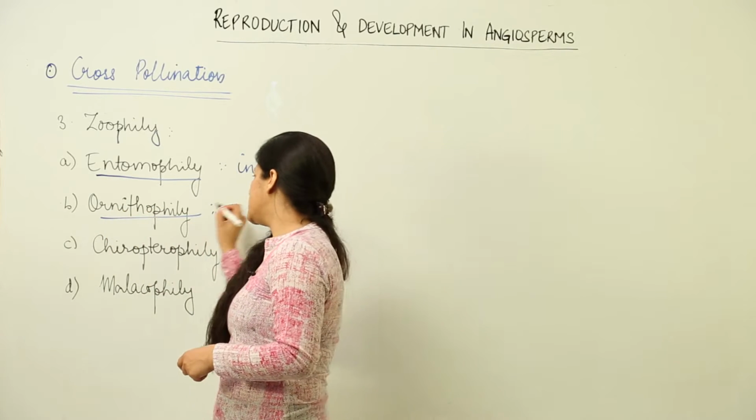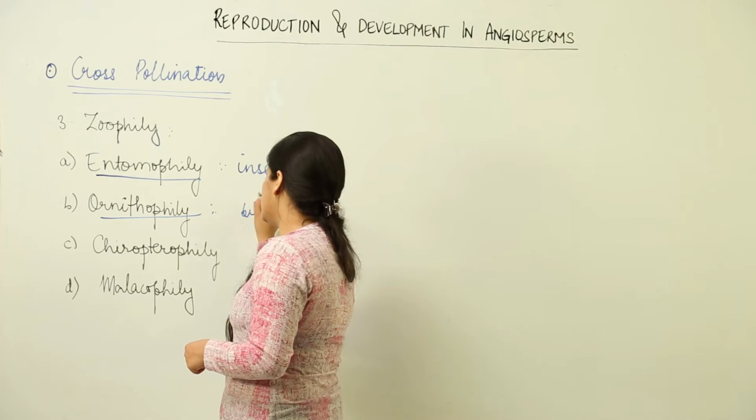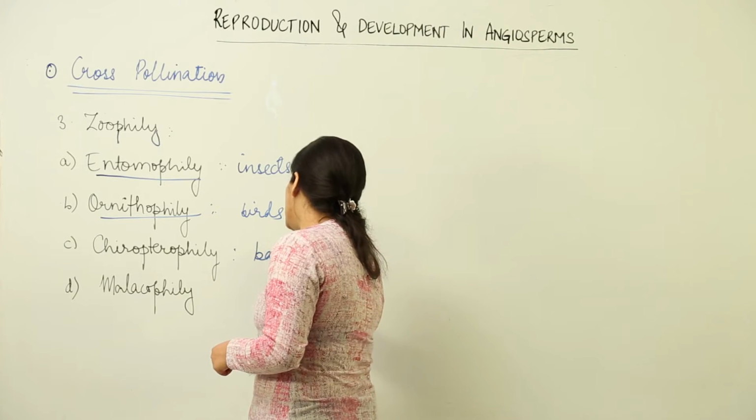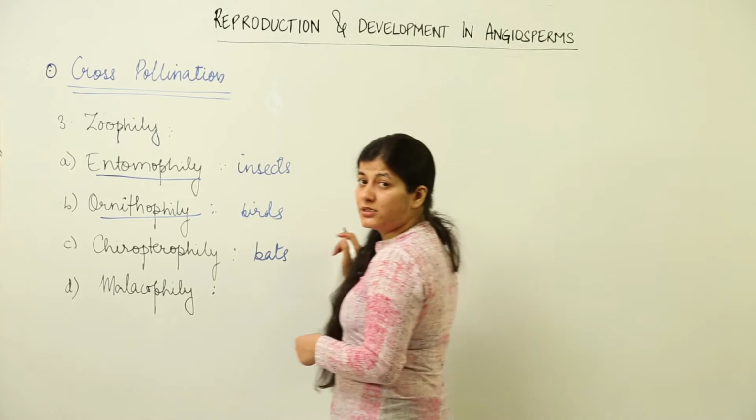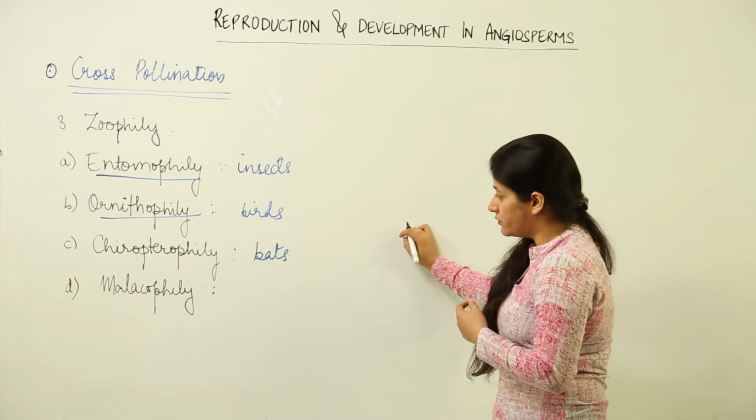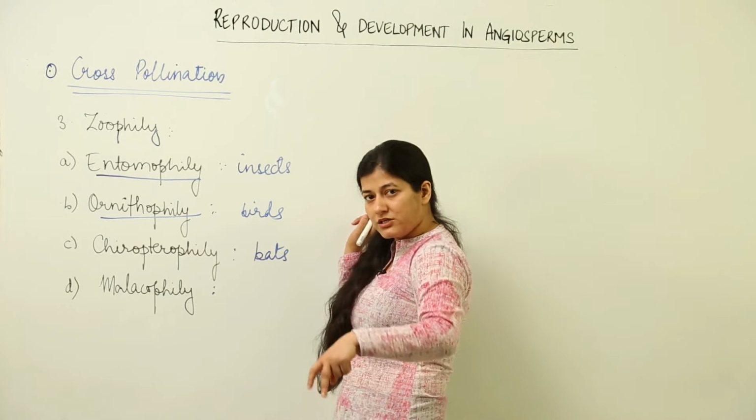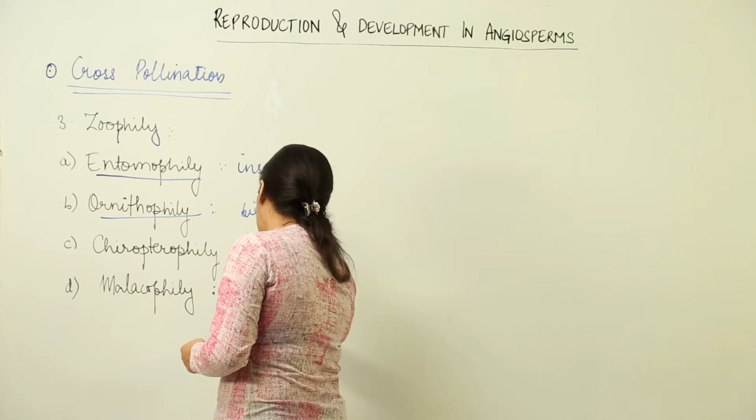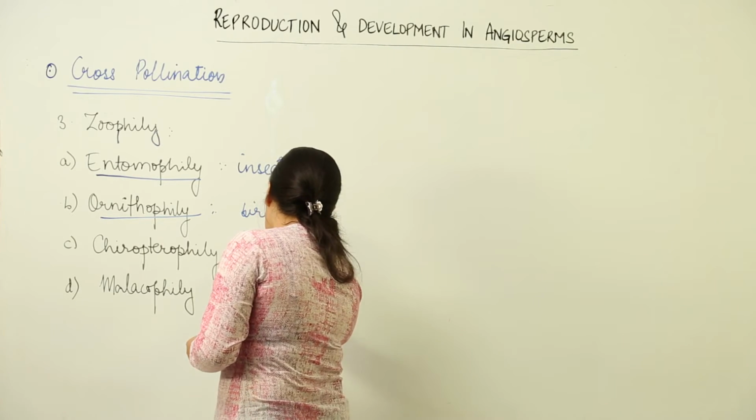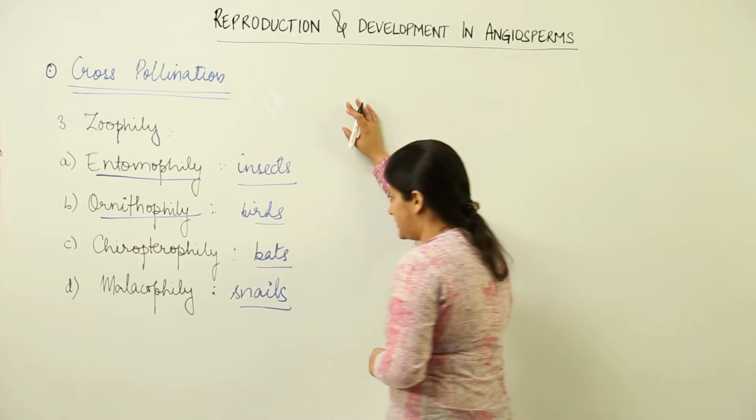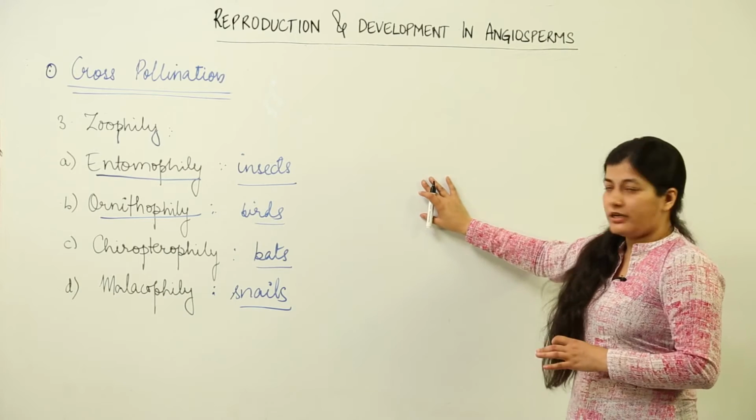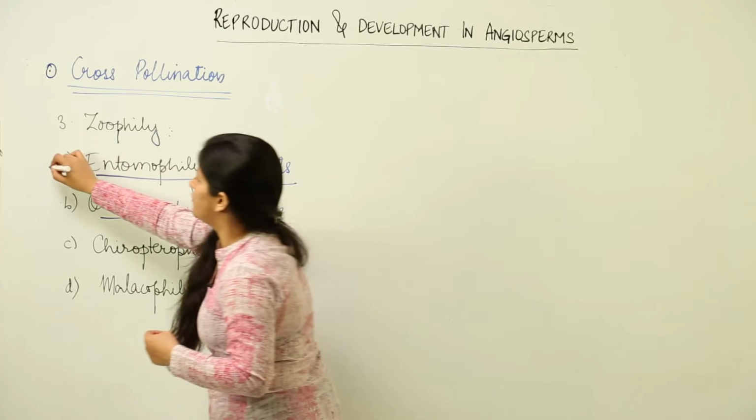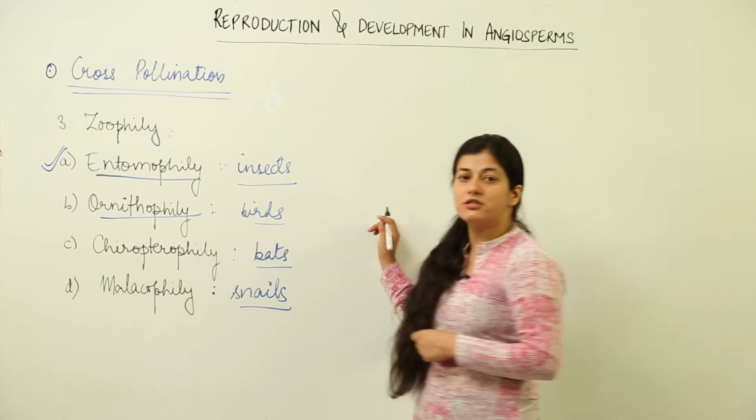Ornitho word is for birds, so we have pollination carried out by birds. Then we have chiropterophily, that is done by bats, and this is useful because the bats can carry the pollens up to a distance as much as 30 kilometers. So you can see the viability of the plant moving further and further, and the distance that it is covering is increasing. And the last one is malacophily, that is done by snails. Now these are the different types of zoophilies that are carried out by different animals. Now the most abundantly found type of zoophily is entomophily, where we have many insects which are responsible for carrying out the pollination.